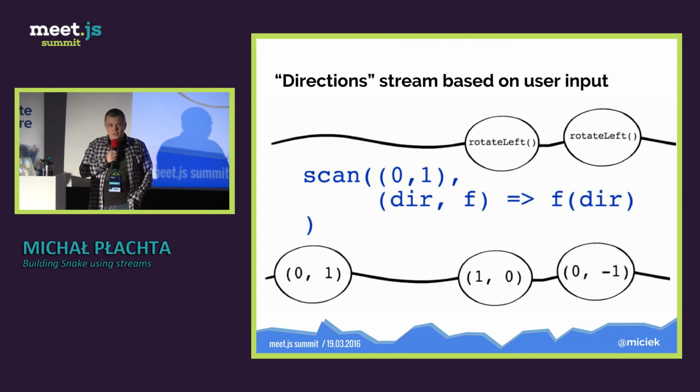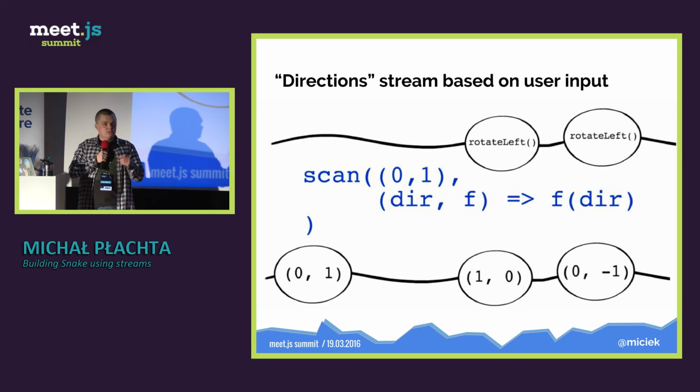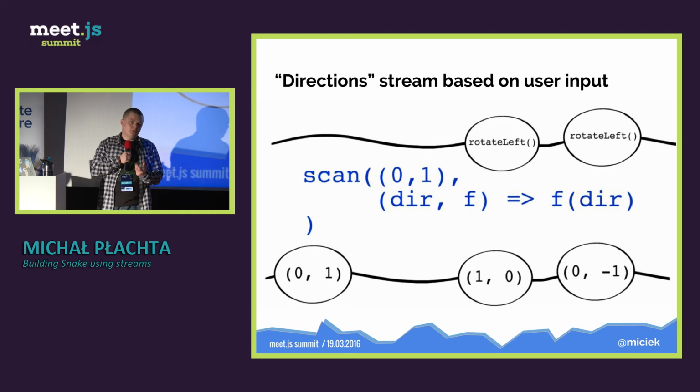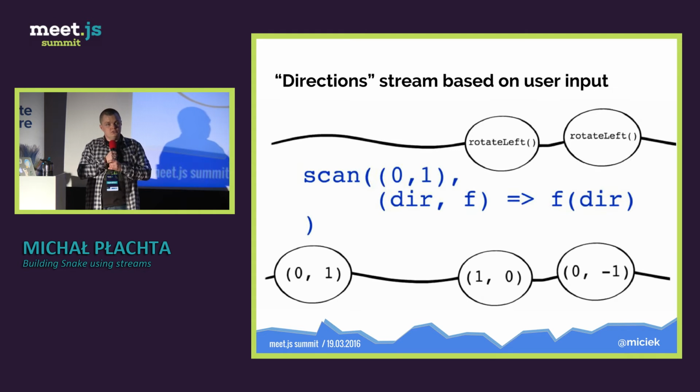And then when the user presses the button, the action stream has a new value inside it. It's a function rotate left, and we just apply this function to the current accumulator value, which is 0,1, and we get 1,0. And again, the user presses the button again, and the accumulator value, which is different right now, is applied to the function provided by the action stream, and then the 0,-1 direction is outputted to the new direction stream. Okay, is that clear? How can we use that?